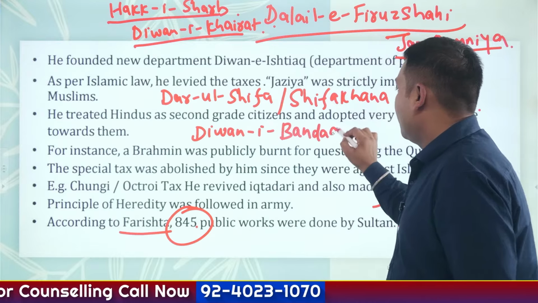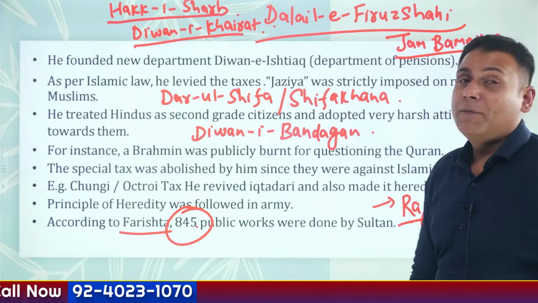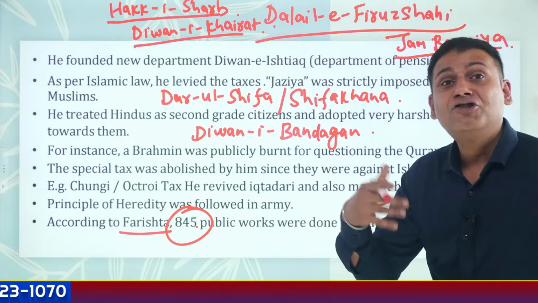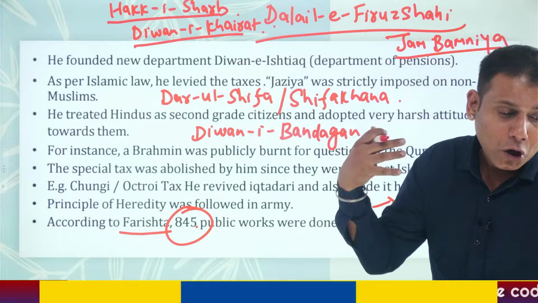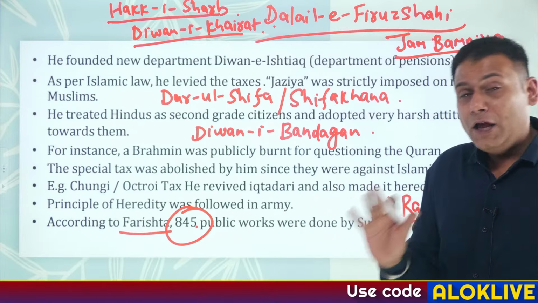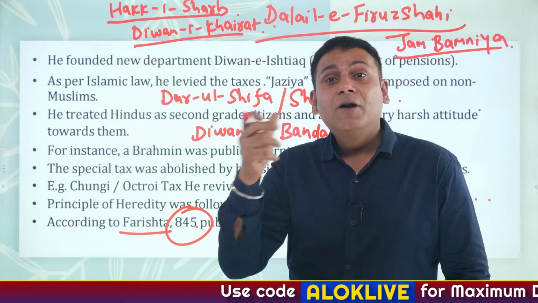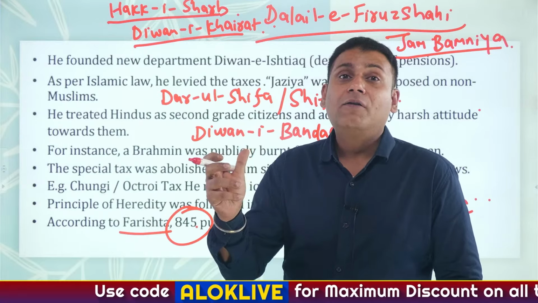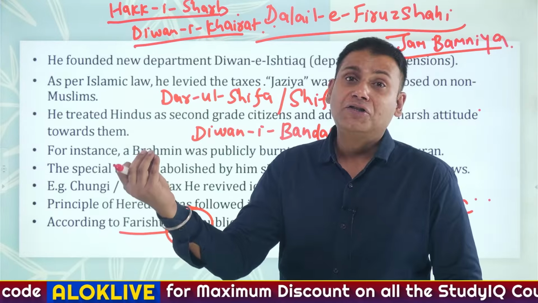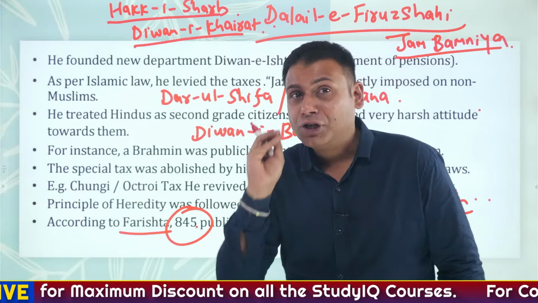Another important department that was initiated was the Diwan-e-Insha department, that is, the department of correspondence. He also promoted horticultural practices, like more than 1200 gardens were planted around the regions of Delhi during the time of Firoz Shah Tughlaq.